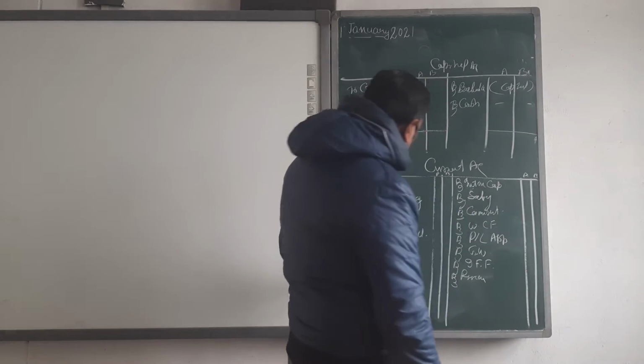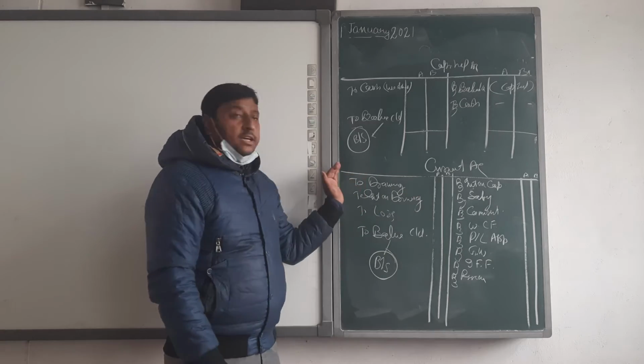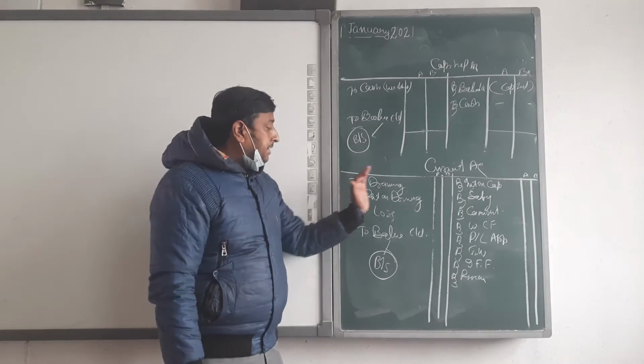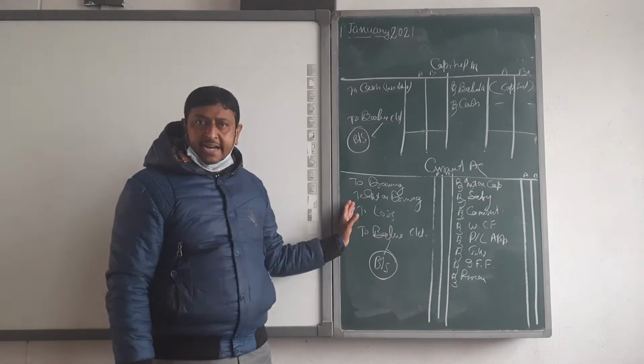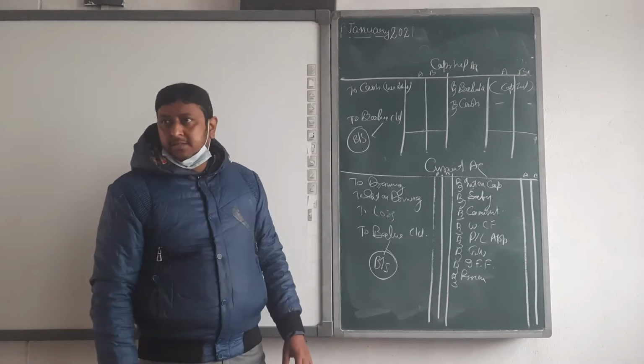These are all distributed among the partners. Then drawings and interest on drawings. If loss is there, debit side, and then lastly balance.